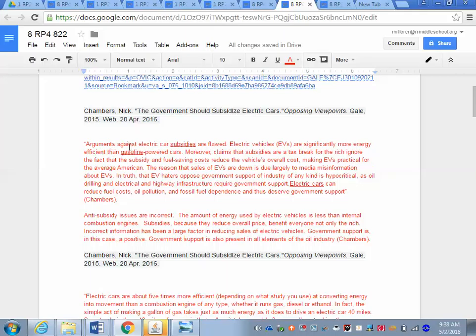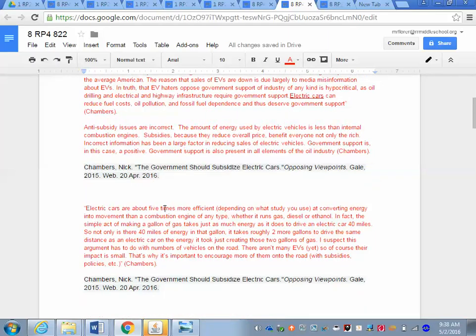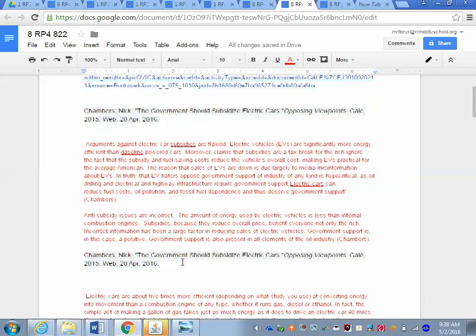So what I'm going to be looking for when I look at your rp4 is your MLA, followed by a quotation with an internal citation, followed by a paraphrase with an internal citation, followed by an MLA, another quotation, and then this needs to be followed by a paraphrase with an internal citation as well. And that is it for rp4.